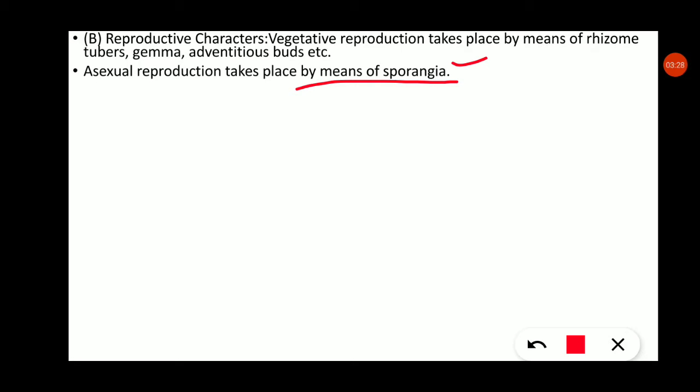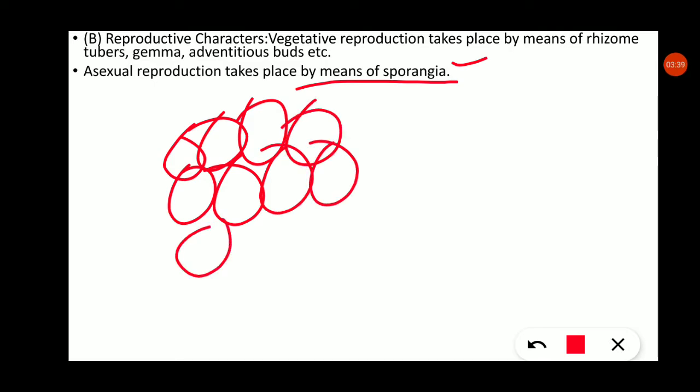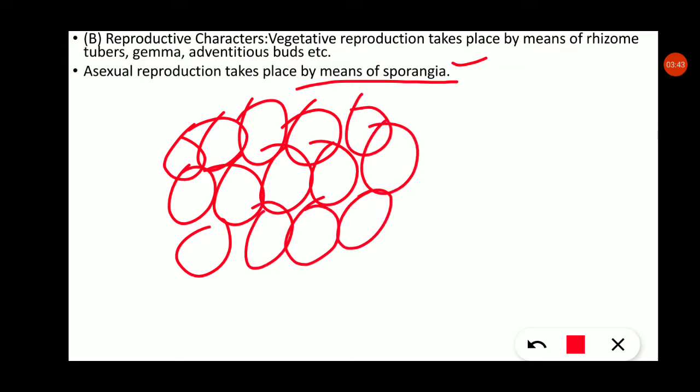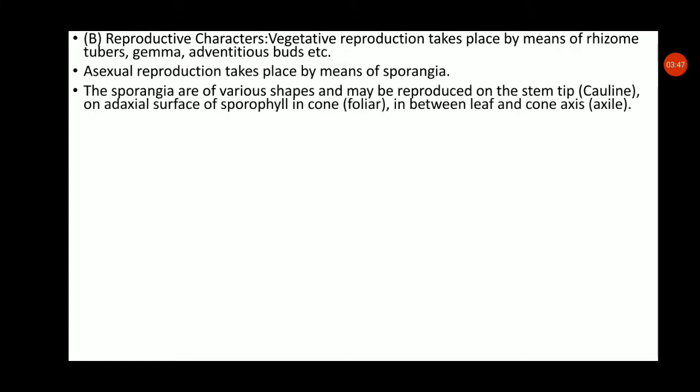When these spores form a group, it is known as the sporangia or sori. This group of spores is called the sporangia or sori. The next point is that sporangia have various shapes. As you see in the structure of the sporangia, they have different shapes.